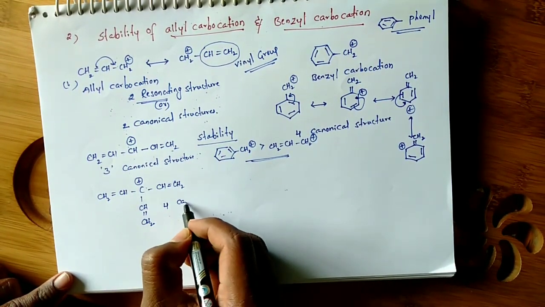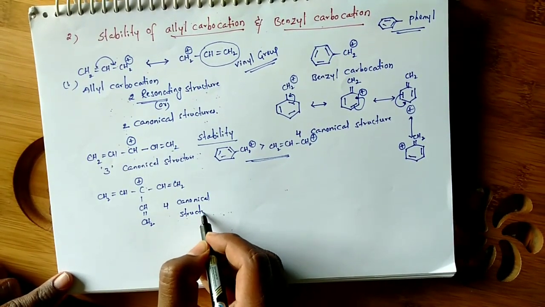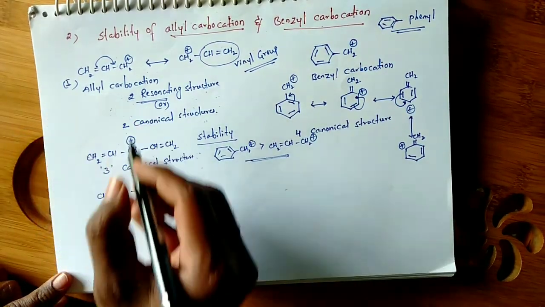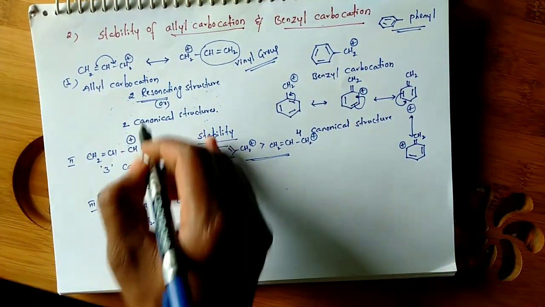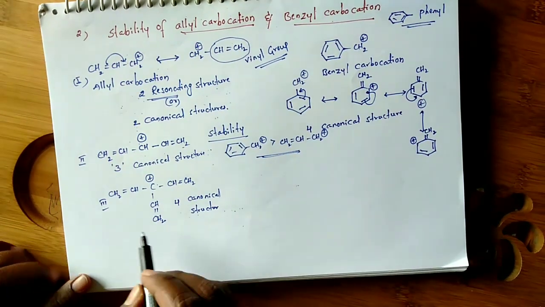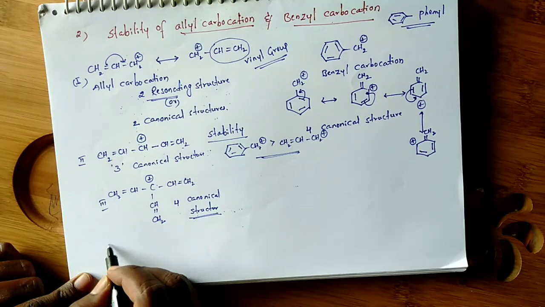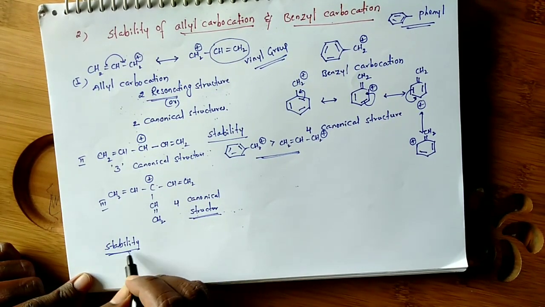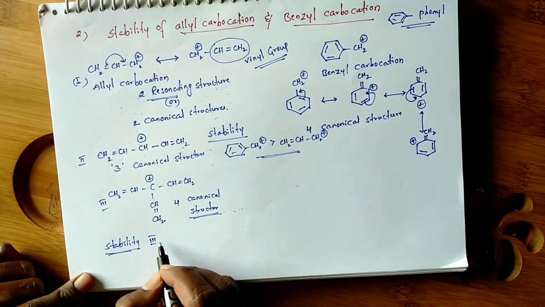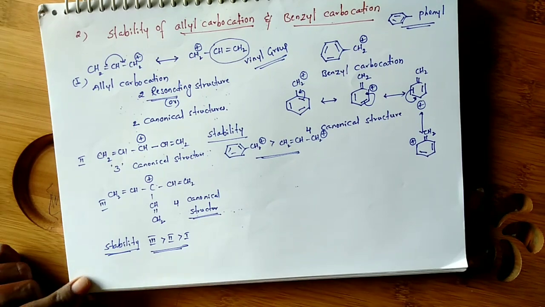4 canonical structures possible. Okay, so this is species 1, this is species 2, and this is 3. So among these 3, which one is more stable? Where the number of canonical structures is more, that is more stable. So the stability order of these 3: the third one is more stable than the second one, which is more stable than the first one.